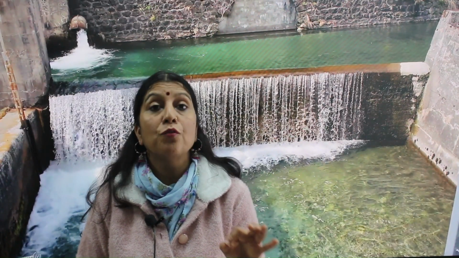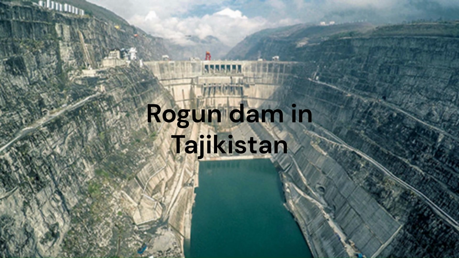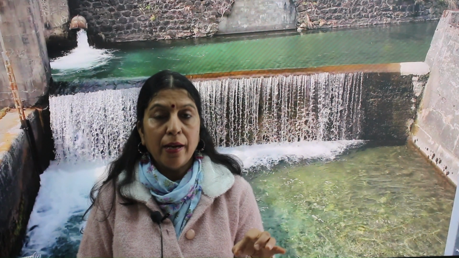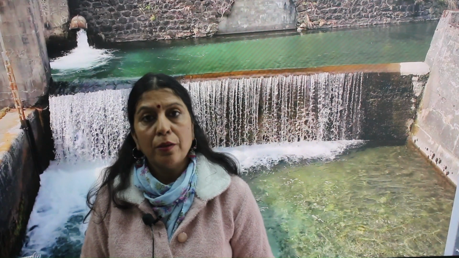Rogun Dam in Tajikistan is a very good example of the earth-filled and rock-filled dams. The Rogun Dam is said to be the highest and the tallest dam in the world when it is completed. Banasura Dam in Kerala, India is the first earth-filled dam of India, which is the largest and the highest earth-filled dam of India also. Ranjit Sagar Dam on Ravi River in Punjab is also an example of an earth-filled dam.